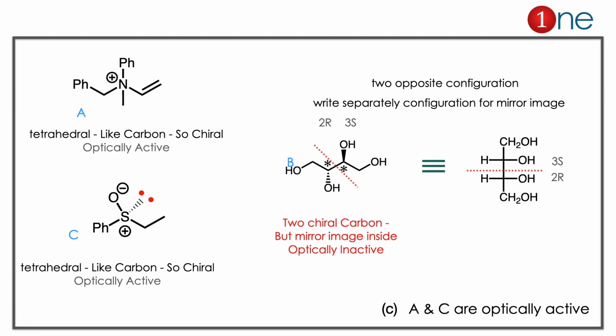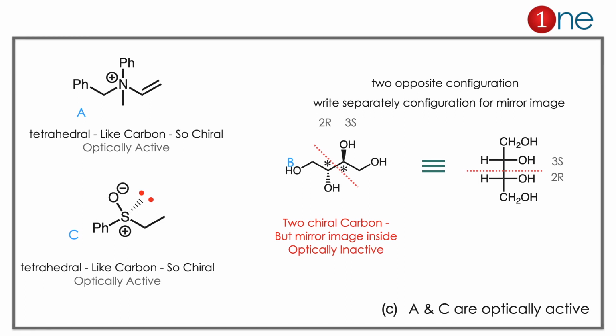Let us see one by one. First let us see A. A is a quaternary ammonium salt. Quaternary ammonium salt shape is tetrahedral. Tetrahedral means the nitrogen is attached to 4 different groups here: phenyl, benzyl, vinyl, and methyl. So with 4 different groups it is chiral, so it's optically active. Definitely the mirror image is not superimposable.